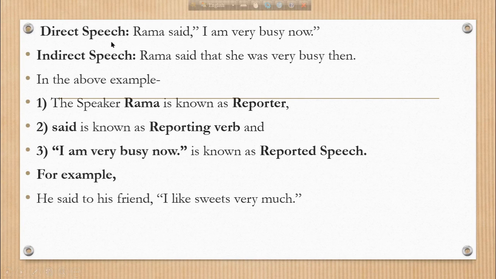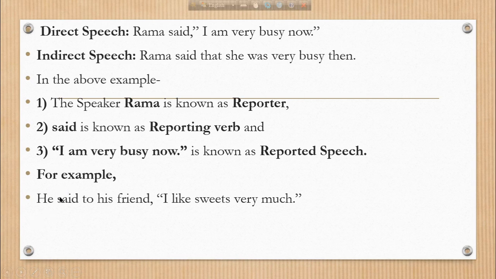So here you have an example, dear boys. Rama said, "I am very busy now." So the speaker Rama is the reporter here, and said is the reporting verb here, and "I am very busy now" is the reported speech here.